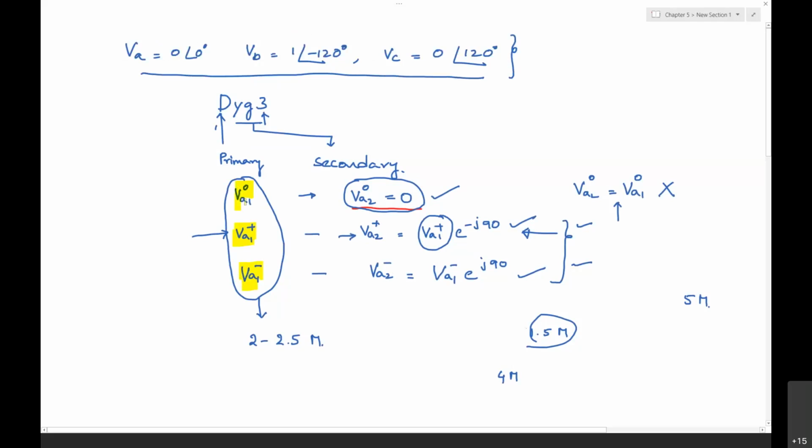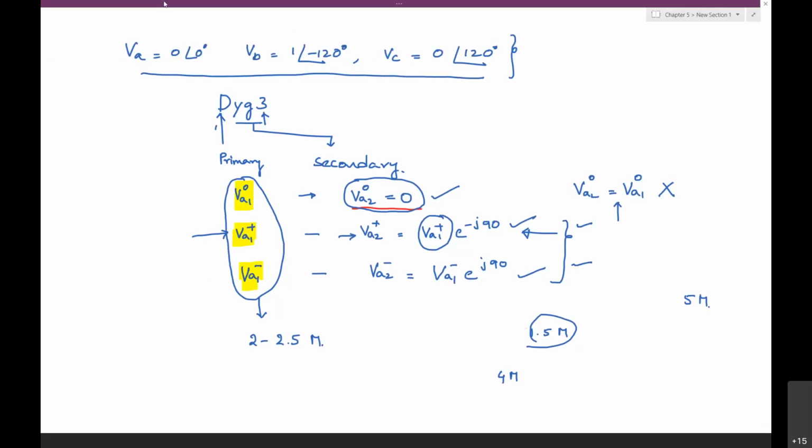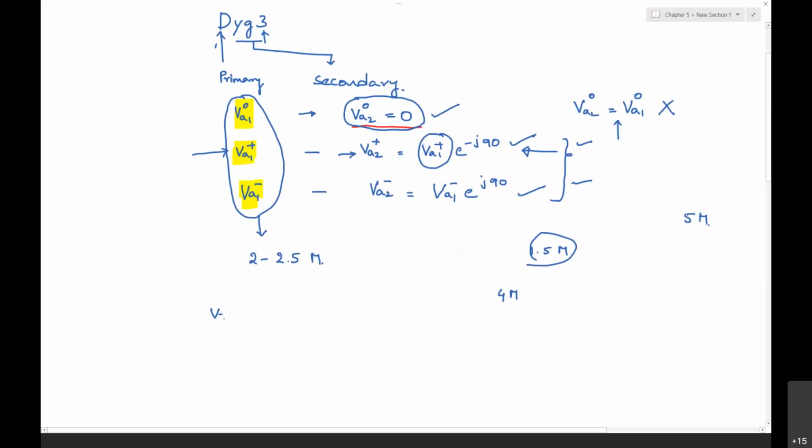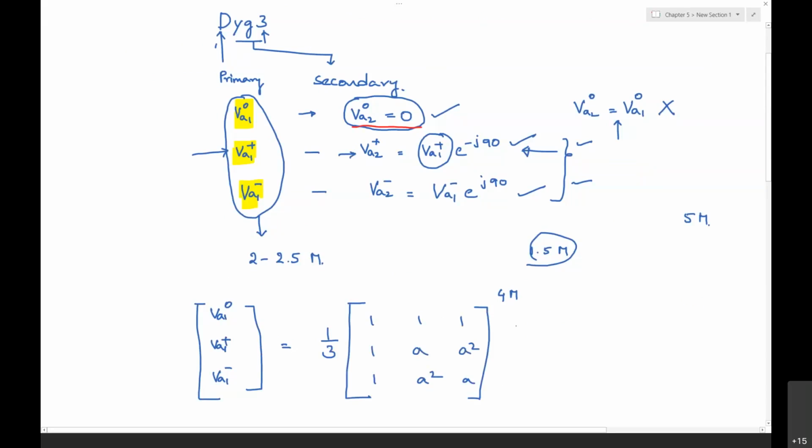Okay, we know the transformation matrix: VA naught, VA1 positive sequence, VA1 negative sequence is equal to 1 by 3 times the matrix [1 1 1; 1 a a square; 1 a square a] into the voltages of the primary, that is VA, VB and VC.